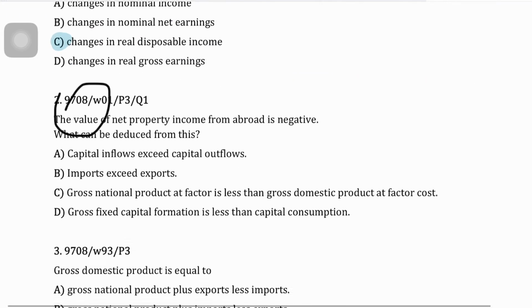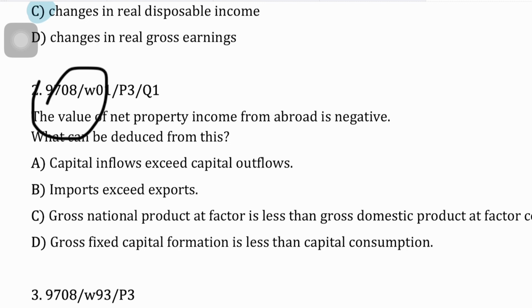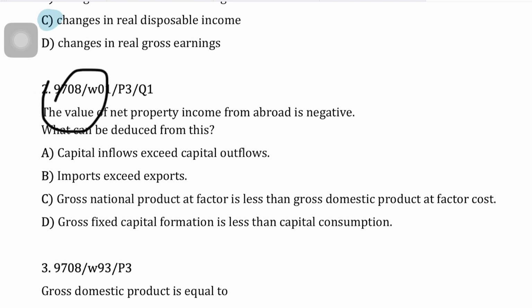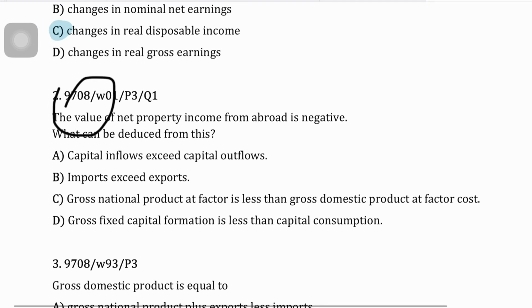The next question says the value of net property income from abroad is negative. What can be deduced from this? The correct answer to this question should be C, that is gross national product at factor cost is less than the gross domestic product at factor cost. I mean gross national product at factor cost basically.